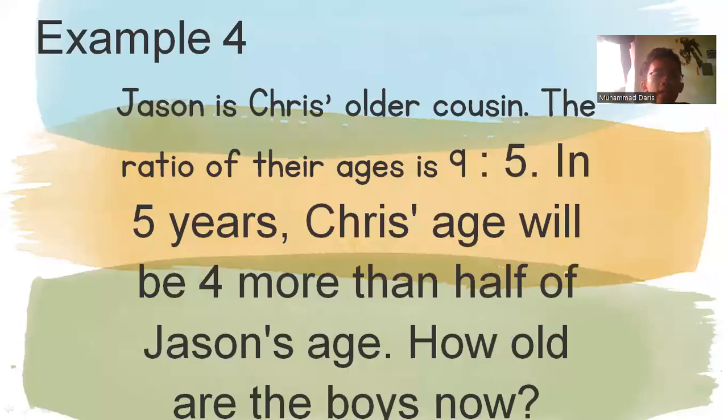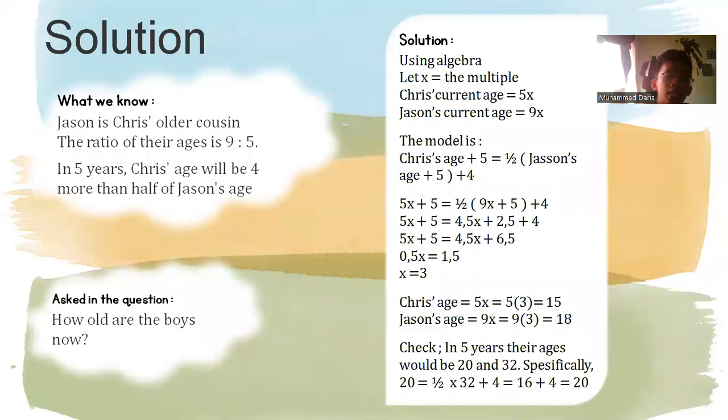Okay, example 4. Jason is Chris' older cousin. The ratio of their ages is 9:5. In 5 years, Chris' age will be 4 more than half of Jason's age. How old are the boys now? What we know: Jason is Chris' older cousin. The ratio of their ages is 9:5. In 5 years, Chris' age will be 4 more than half of Jason's age. Asked in the question: how old are the boys now?